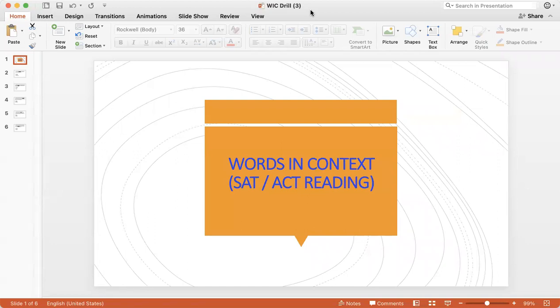In today's video, we will do a vocabulary in context drill. This is part of SAT and ACT reading where a word from the passage is picked up and you're given 4 options and you need to choose the best meaning of the word as it is used in the passage. That is why it is known as vocabulary in context, because you have to find the correct meaning in the context of what the passage says.